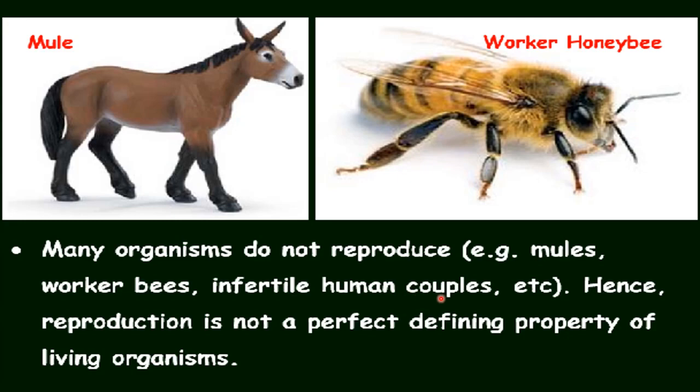Okay, so there are many examples that living organisms are not able to reproduce. So can we say that those are non-living? No. That's why we can say that reproduction is not a perfect defining property of living organisms, right? So growth is not a defining property. Reproduction is also not a perfect defining property.